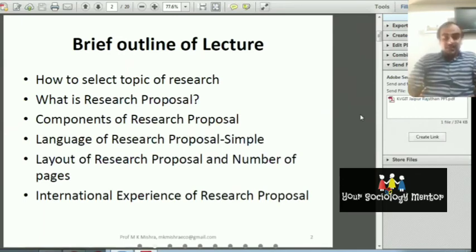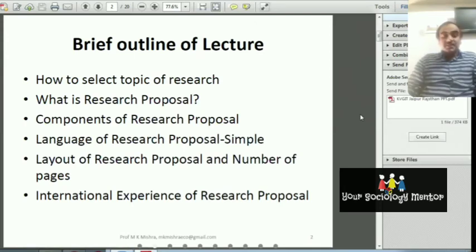You should study this. You should be up to date with all the websites, the AICTE website also, and you should write the research proposal and send it. It should be approved by your college or university also. Then you can submit it there, and after submission, you have to give the presentation.